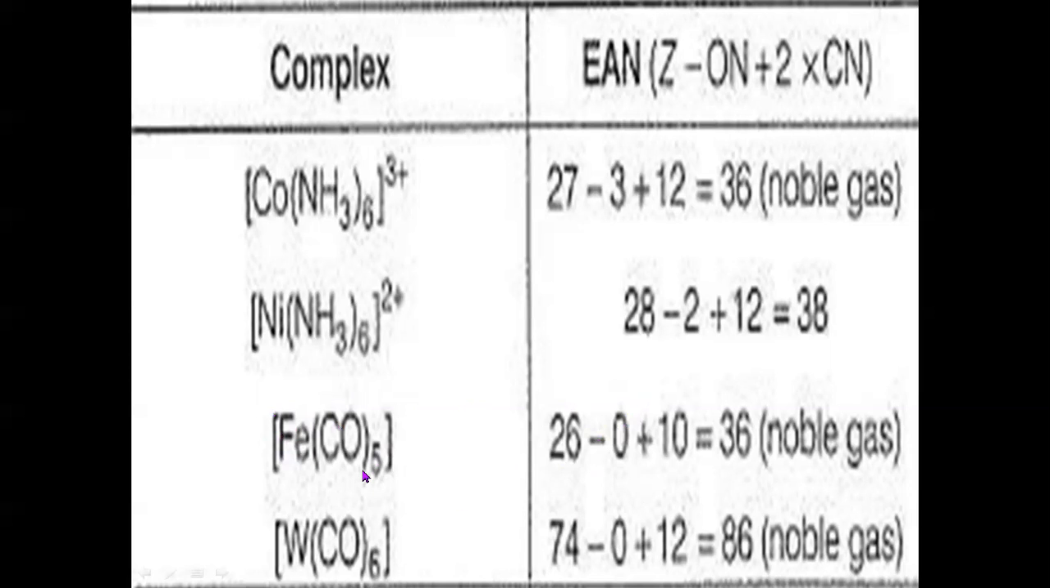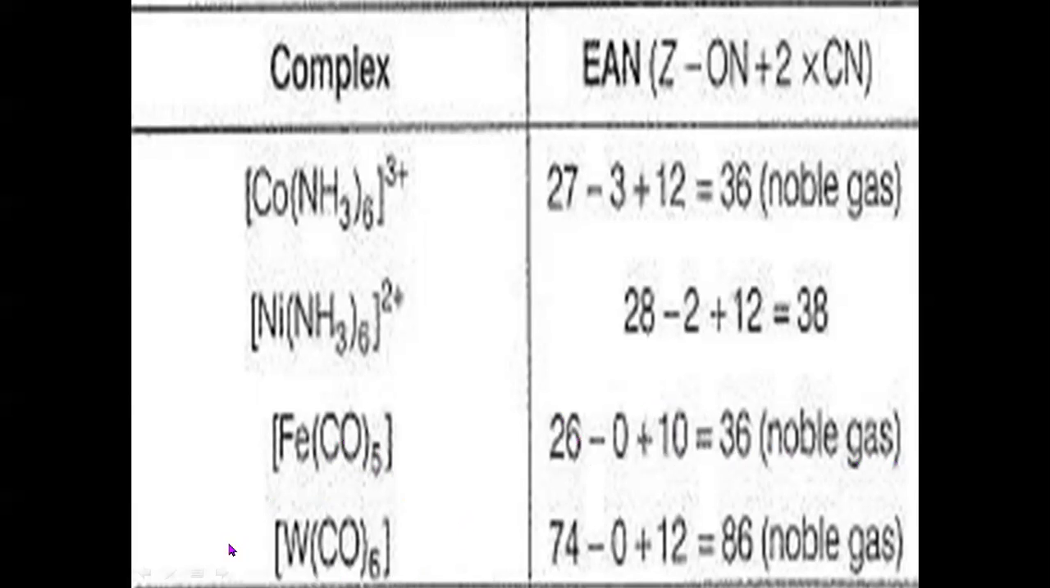And it is attached to 5 carbonyl groups, or 5 carbonyl groups are attached to ferrous. 5 carbonyl groups means coordination number of iron here is 5. All 5 molecules are contributing or donating 5 pairs of electrons. 5 into 2, 10 electrons. So 26 plus 10, 36, again a noble gas, krypton.